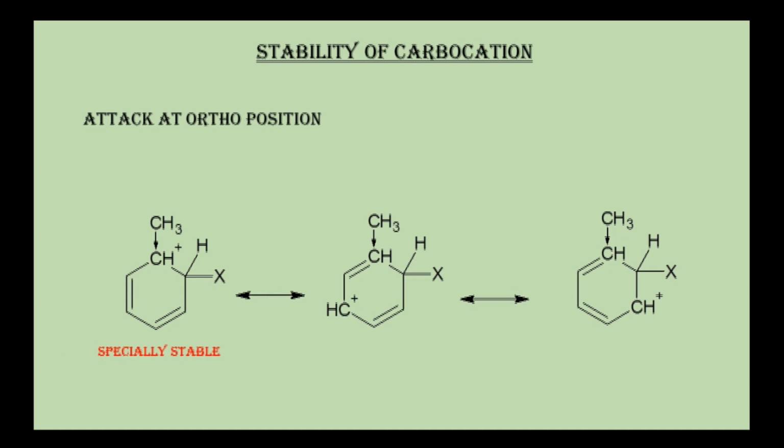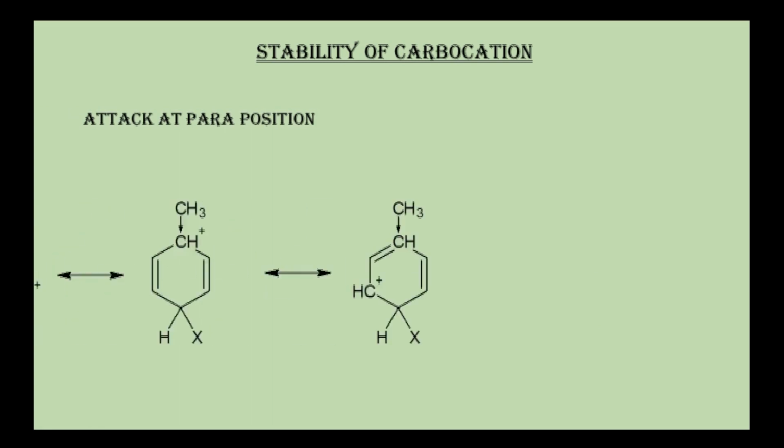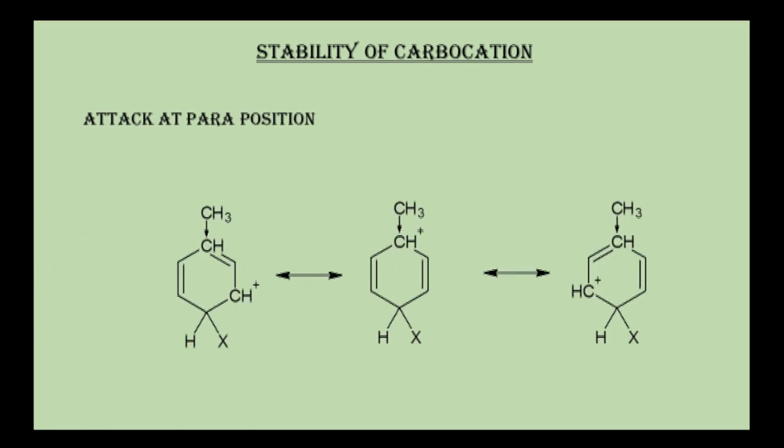Now if attack takes place at para position, then we can draw these three resonating structures where positive charge on the carbon atom can be stabilized. Now in this structure, the second structure, the middle one, is a specifically stable structure. The reason is positive charge is on that carbon atom which is attached to methyl group.